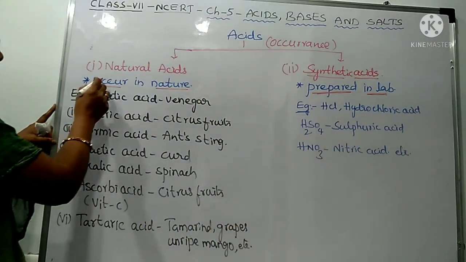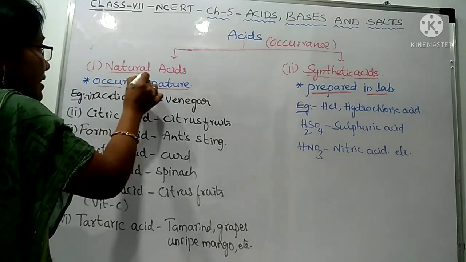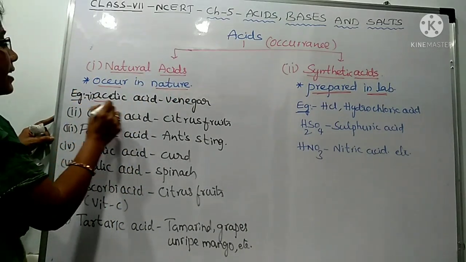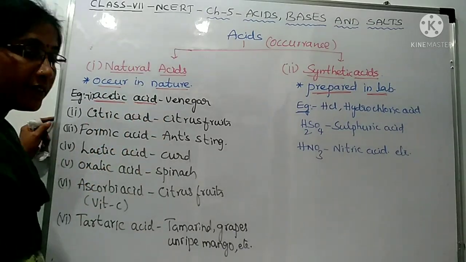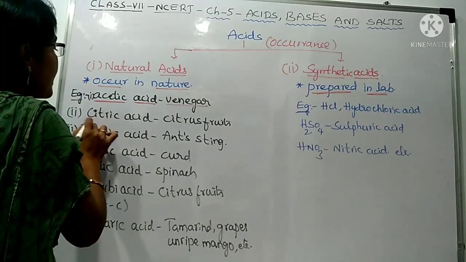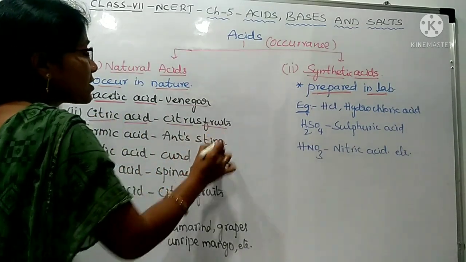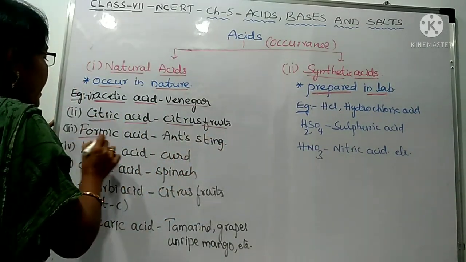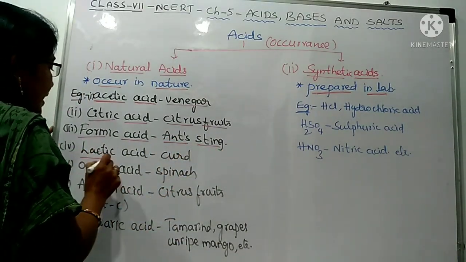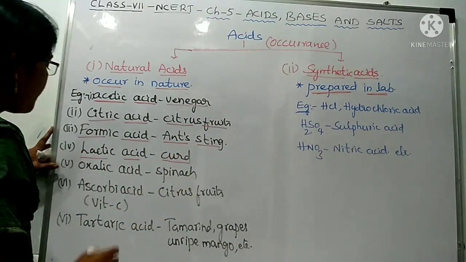Now let us come to natural acids. Examples for natural acids are acetic acid. Where do we find it? In nature itself, that is in vinegar. Citric acid, in citrus fruits we find. Formic acid, in ants' sting we find. Lactic acid, we find in curd.